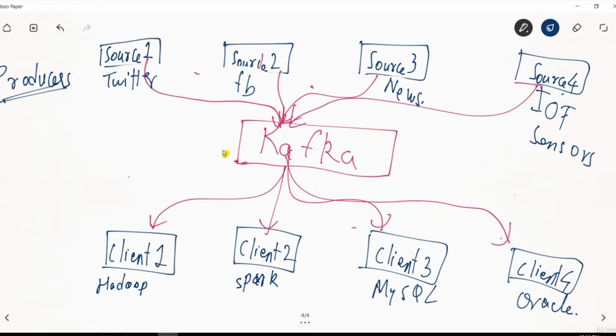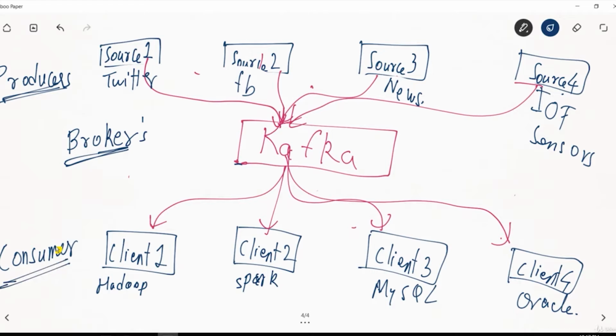The separate installation of Kafka is called a broker. All the nodes, all the computers in which Kafka is installed, are called brokers. And whoever is subscribing to this broker's topic, whoever is subscribing to these messages, is called a consumer.